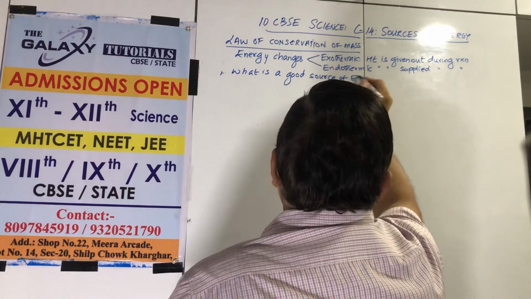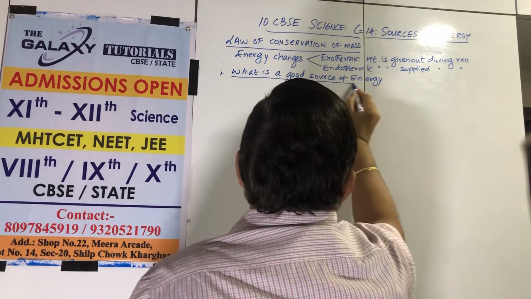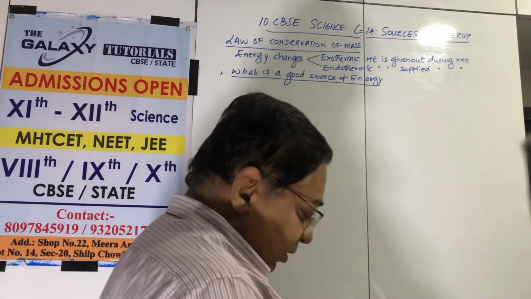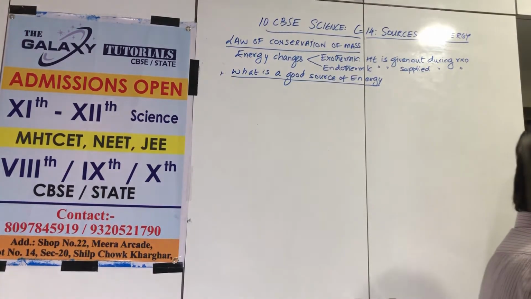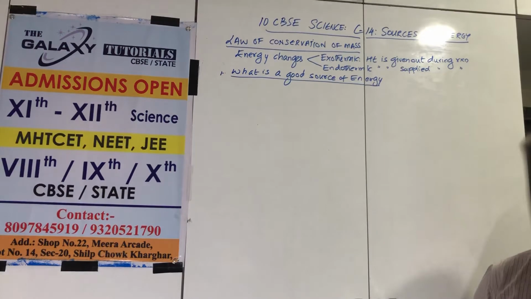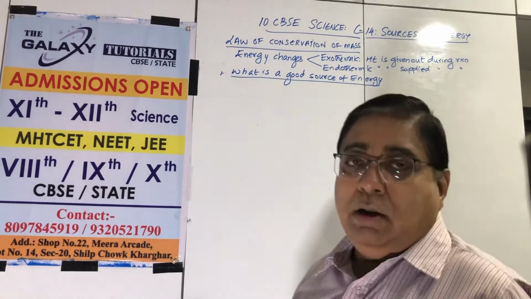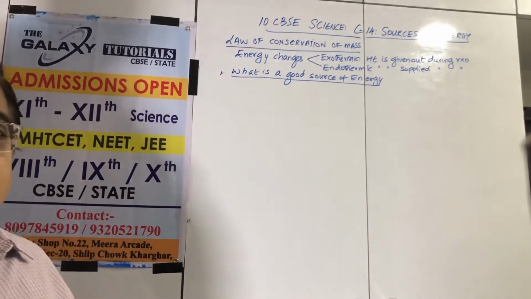So the first point we come to: what is a good source of energy? Now you will ask me, for what do I need it? Suppose I want to use energy for my mobile. Of course, I can't place it on my gas in the kitchen and get energy.